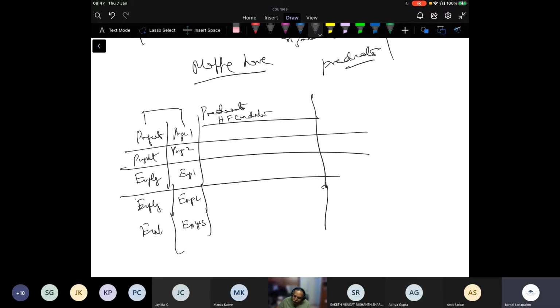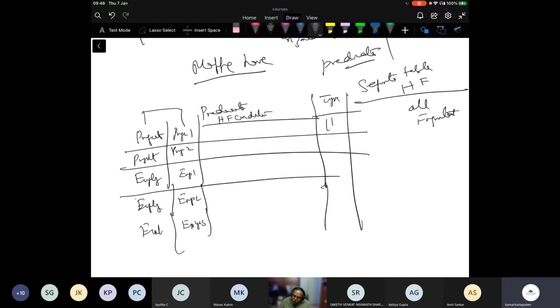So the design choice is, do you have a separate table for horizontal fragments, or a single table for all fragmentations? If it is a single table, then you need to have a type here, which will say this is horizontal, and this is also horizontal, and so on.